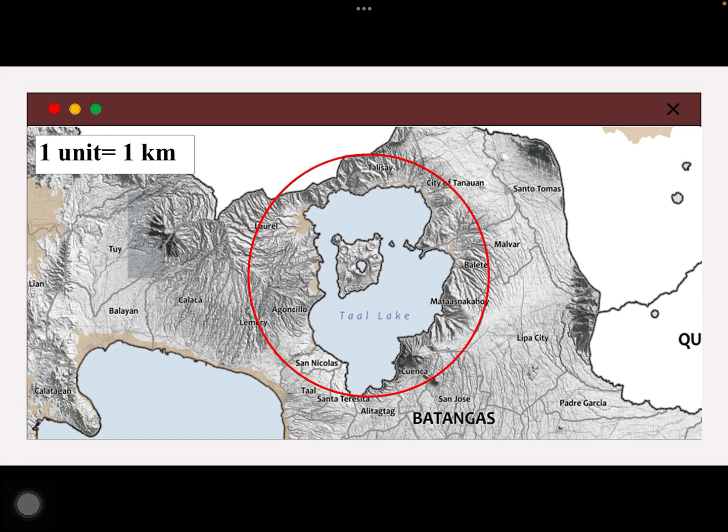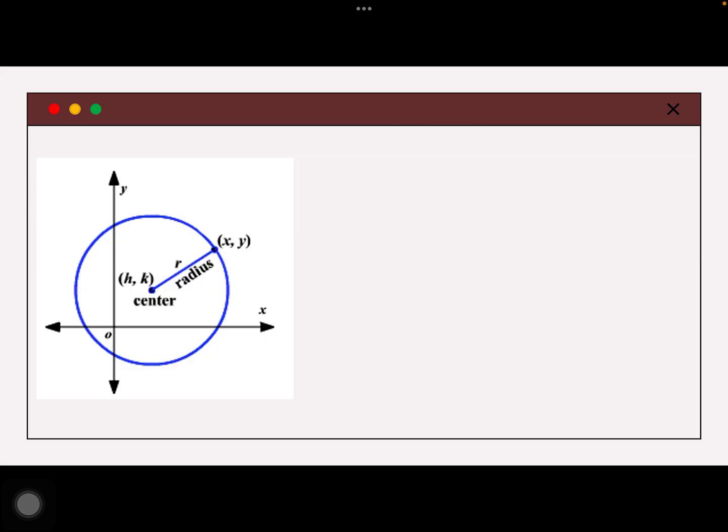So, eto nga po nangyari na yan. Meron tayong center and radius ng circle. So, take note that the center here is not X and Y, but we have here H, K. Sa kanya naman pong point on the circle, it's X and Y, hindi na X sub 2, Y sub 2.